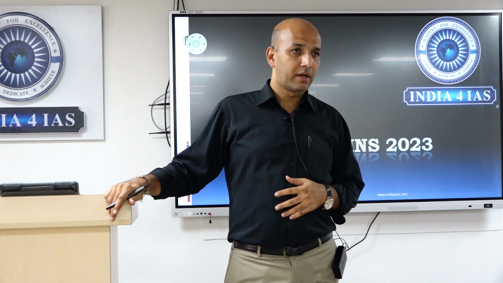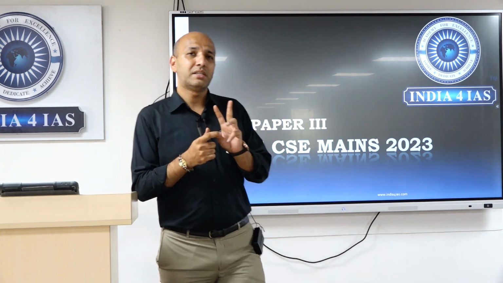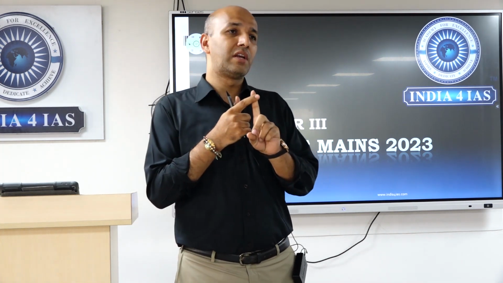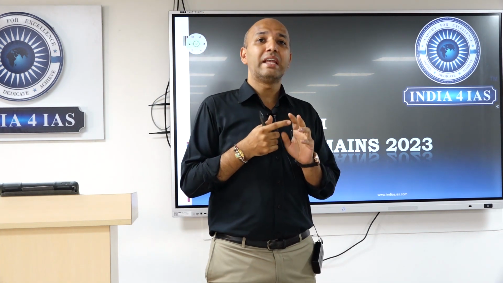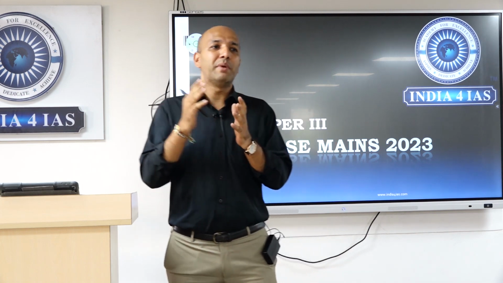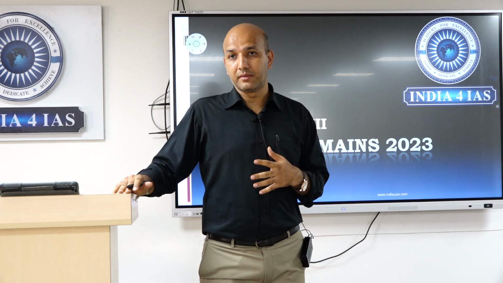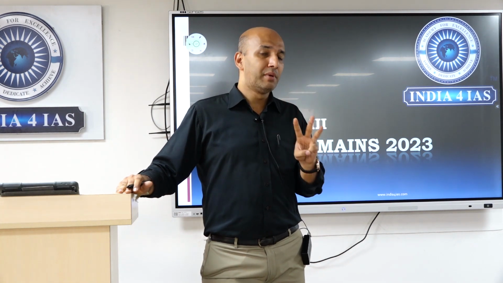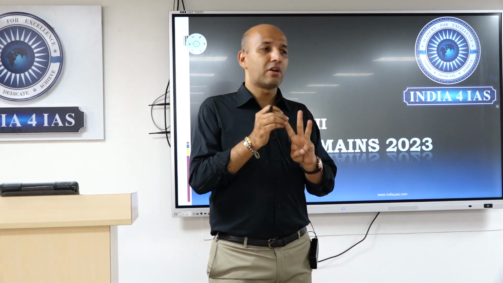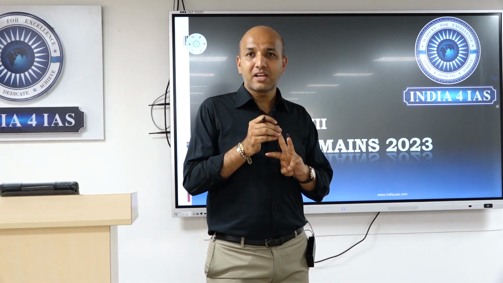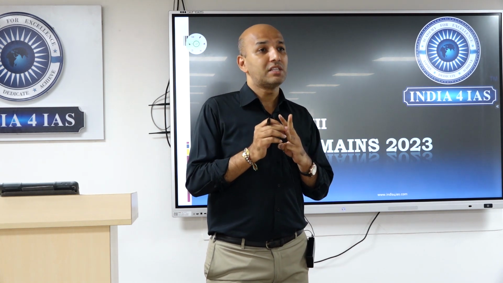We all know GS paper 3 as part of the syllabus has three parts. One is economics, which includes development economics and agriculture. The second is science and technology, environment and disaster management clubbed together. And the third part is security. So there are three parts to the syllabus of GS paper 3: economics, which has developmental economics and agriculture; science and technology, environment and disaster management clubbed; and the third part is security.